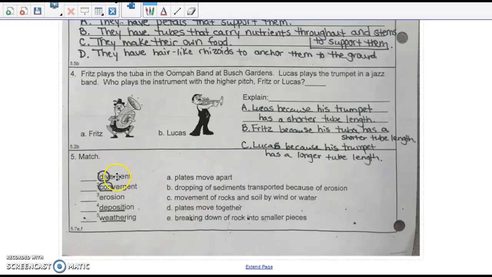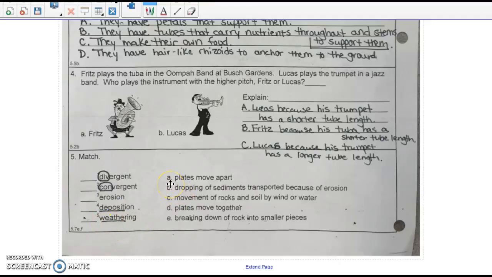All right, number 5 is matching. Now remember, I'm going to read through these, but I like to do the long side first. So our choices are divergent, and I notice I did the DIV because it should remind you of something. Convergent, and I did the CON because that should remind you of something. Erosion, deposition, and I underlined deposit. Think about what it means to deposit something. And then weathering, and I underlined weather.